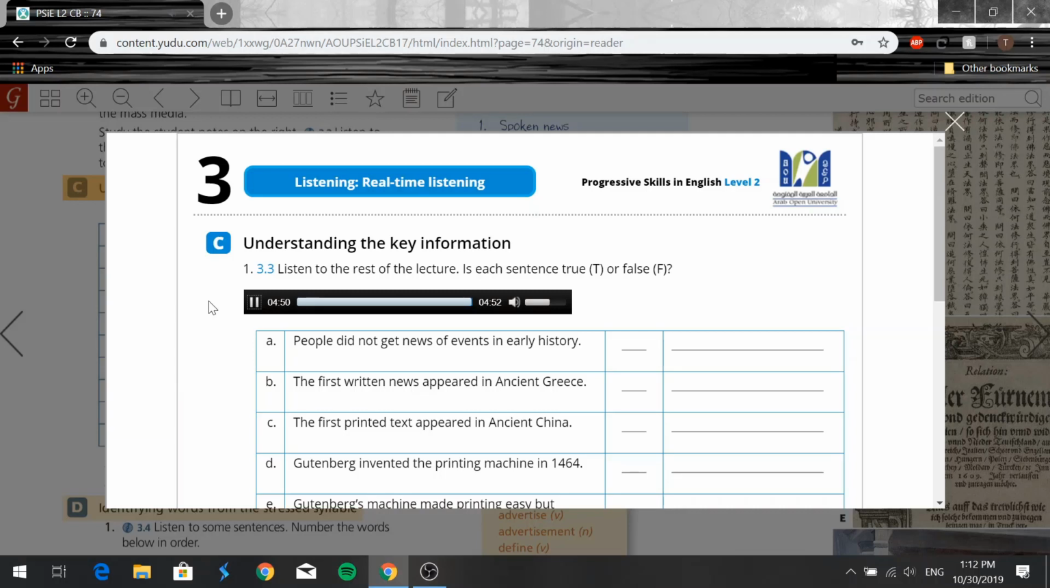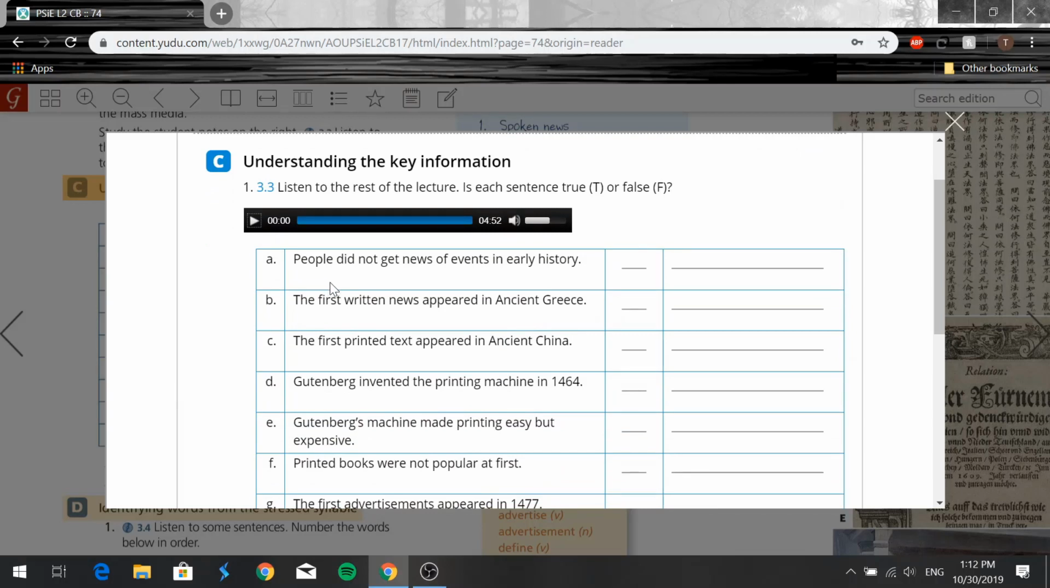Alright, so I hope you guys got your notes because that was quite a long audio. Now let's hop into the sentences here. People did not get news of events in early history. Is it true or false, you guys? Well, we know that this is actually false, right? And the reason is that they actually got news in speech, right? So we'll say they got news in speech, okay?